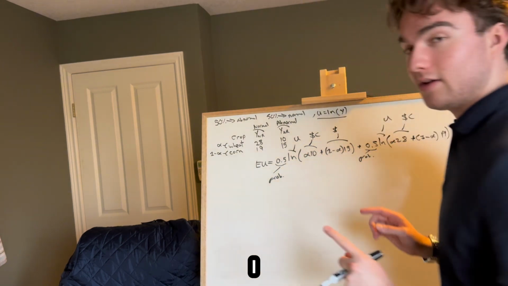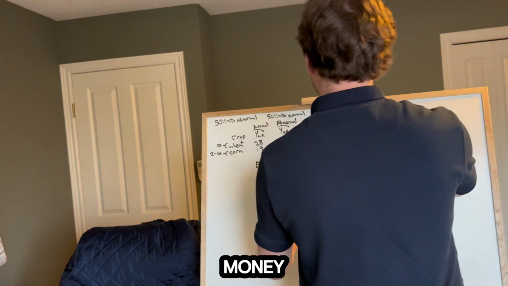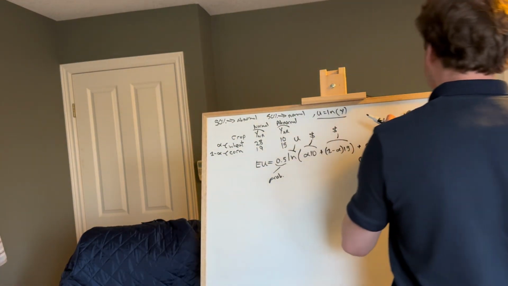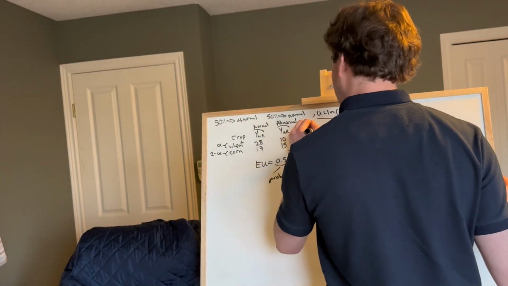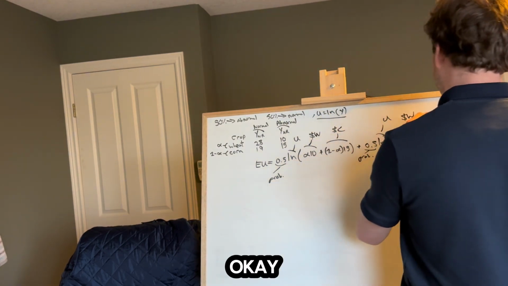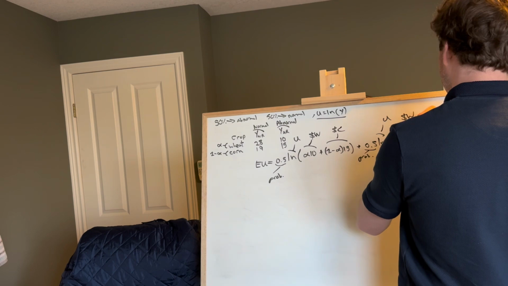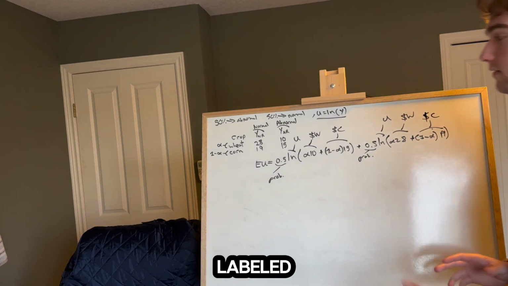Ooh, I got it backwards, guys. This is not our money corn, this is our money wheat. And then this is money corn, okay? Everything's labeled.